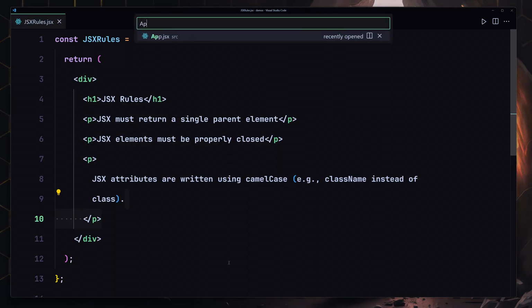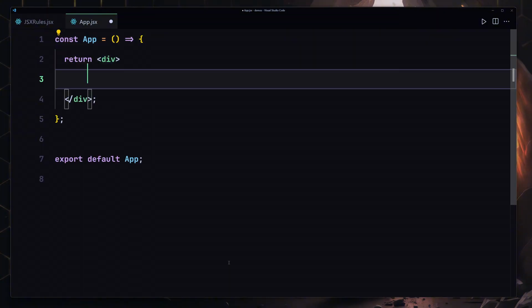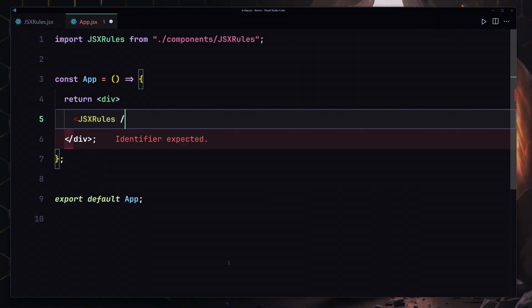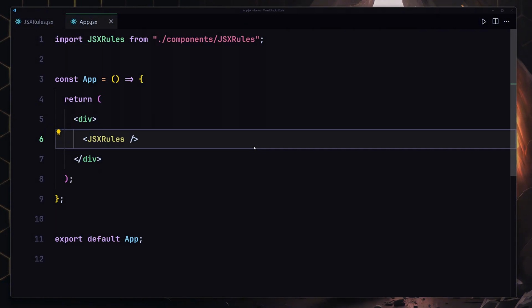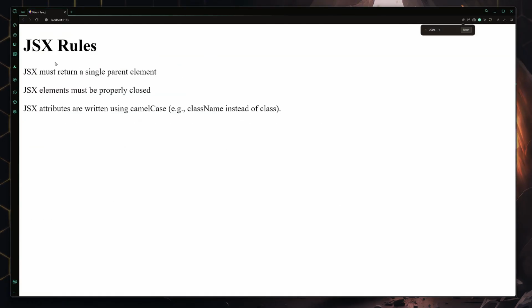Now we have to register this component inside our app, so I'll just register it right here. Okay, so we have our JSX rules. I'm going to save my file, and here you can see we are now getting those rules right here. So we have our JSX rules. So yeah, that was another challenge in this course.